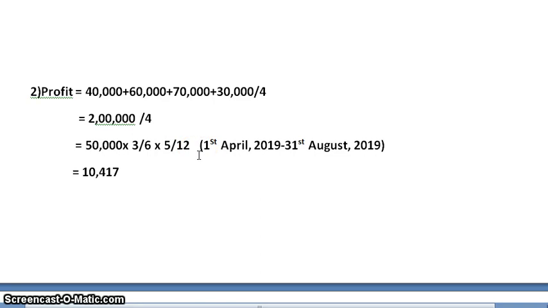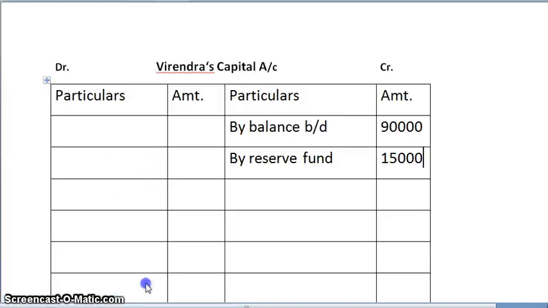because the question is stating we need to calculate up to the date of his death. So that is 5 months of this year. And when we multiply, we get the answer as 10,417. Again I'll repeat, 50,000 into Virendra's share, that is 3/6, multiplied by 5 months of this year, and we get the answer 10,417.